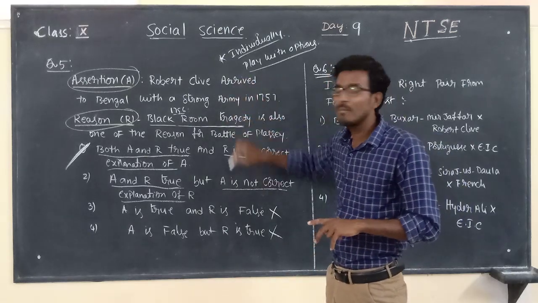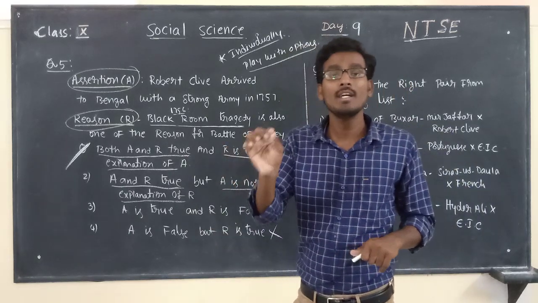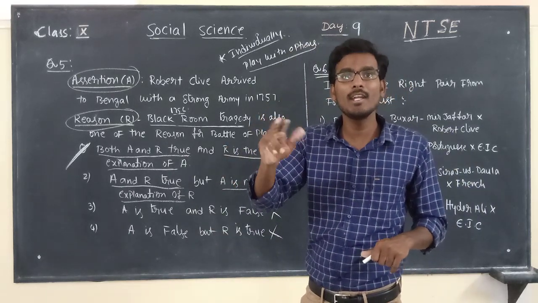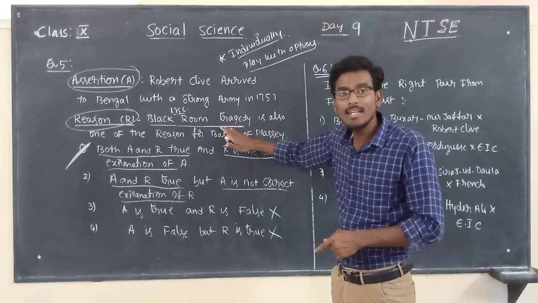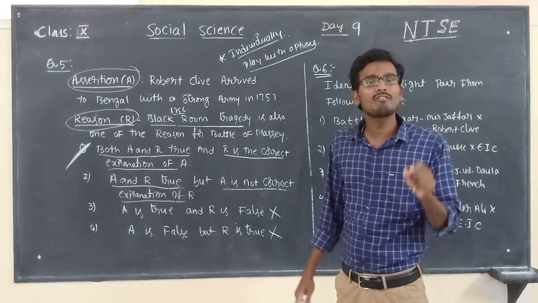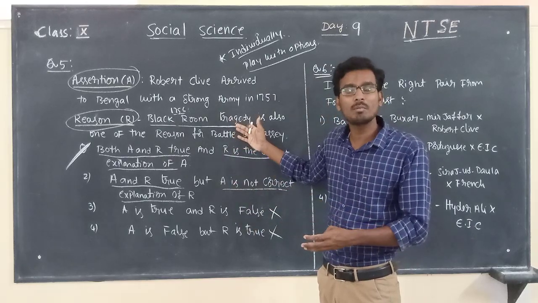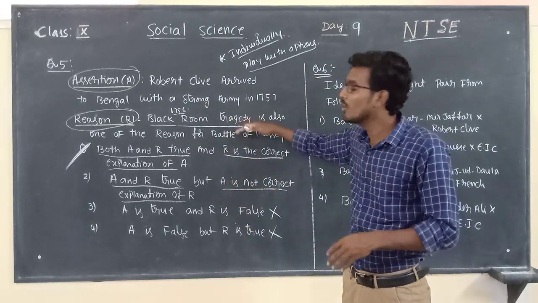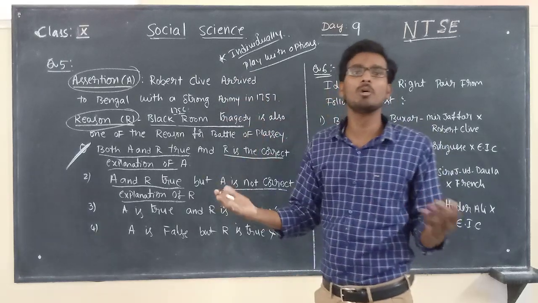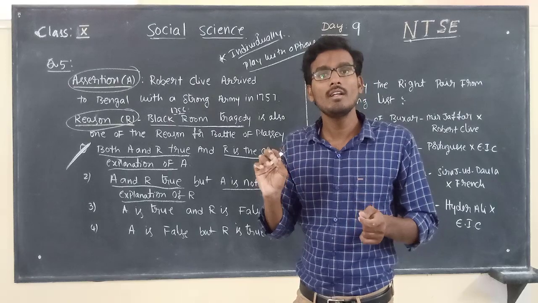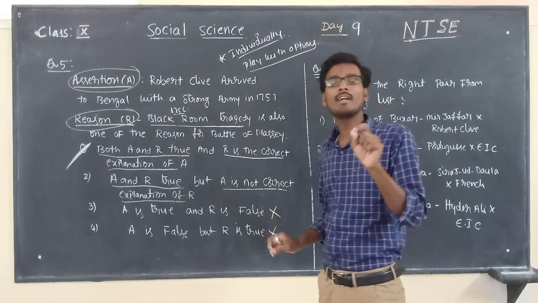Remember, if both statements are correct, you must do further analysis. Is there any relation between the two statements or not? Relation means, is R the right explanation or not? If it is a right explanation, you will find the answer. If it is not a right explanation, you will find the answer. If there is no relation between these two, you will find the answer: both will be correct or both will be false. So this is the way to give the answer for assertion and reasoning type of questions.